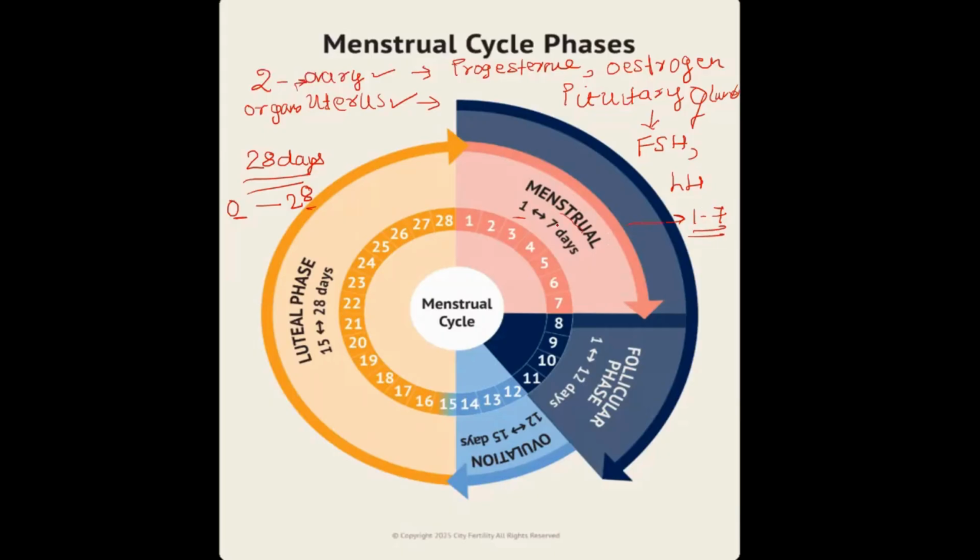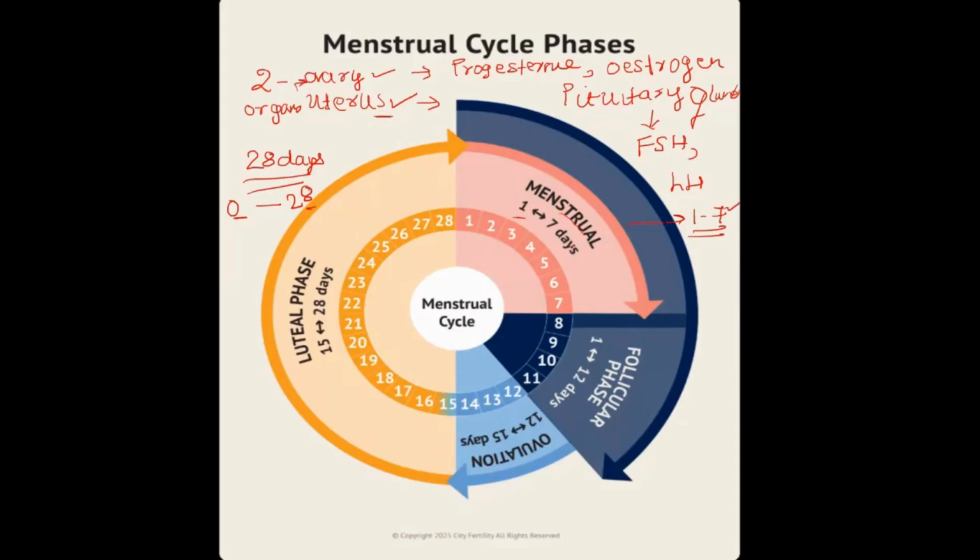It lasts for 7 days, where the uterine lining, the endometrium lining that gets thickened every month, is shed. We assume that the unfertilized egg along with the uterine lining is shed, and it's called weeping of the uterus for the lost ovum or the lost egg. This is the first phase.